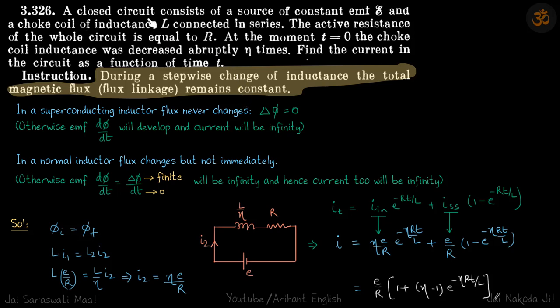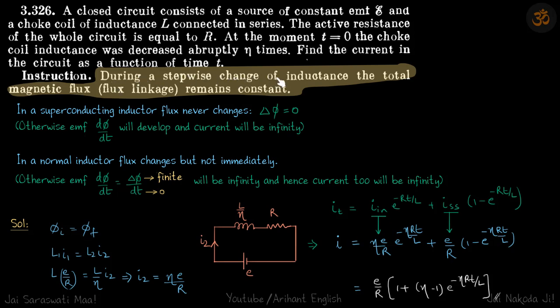So here we are given a circuit with the EMF E and an inductor and resistance in series. At t equal to 0, the choke coil inductance was decreased abruptly eta times. Find the current in the circuit as a function of time.